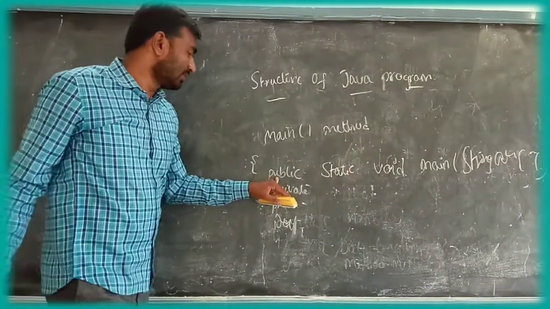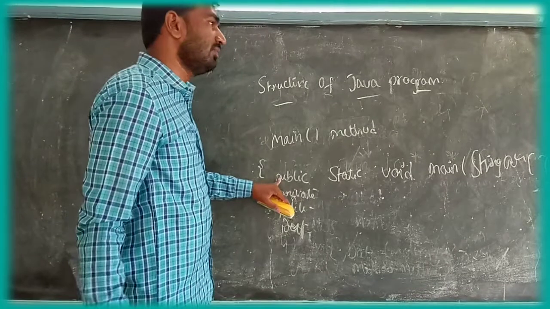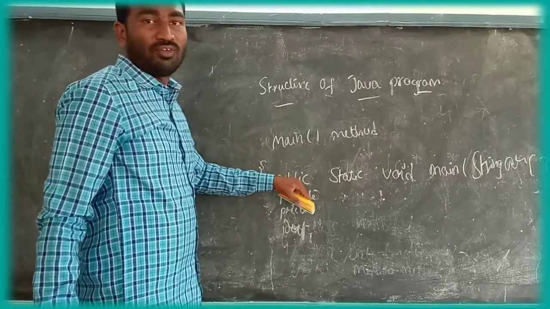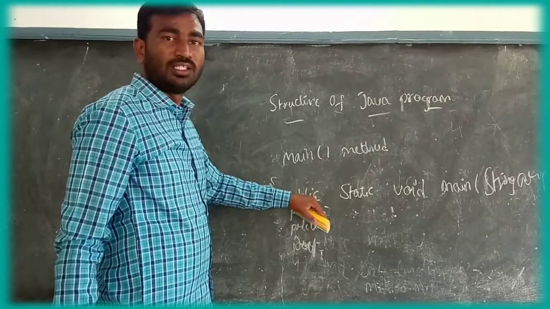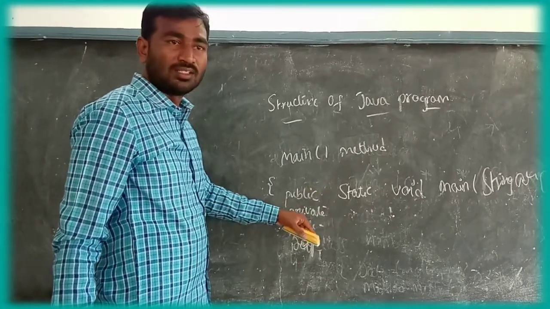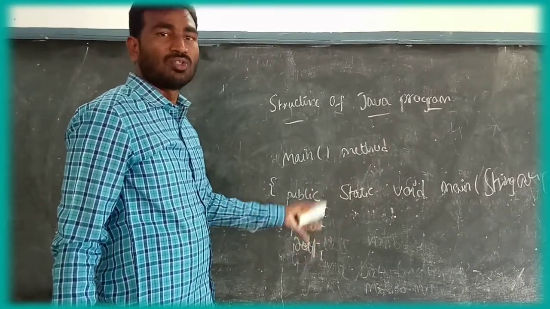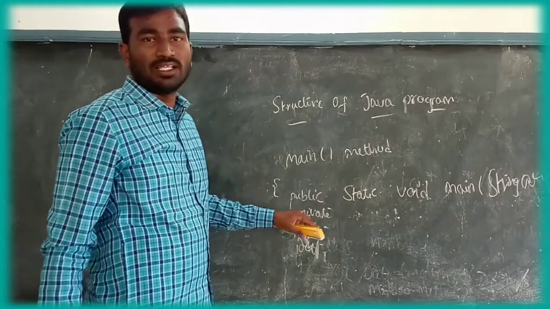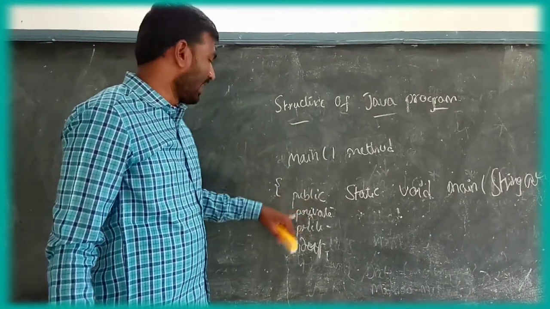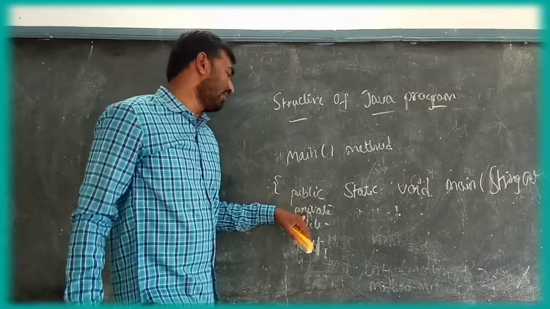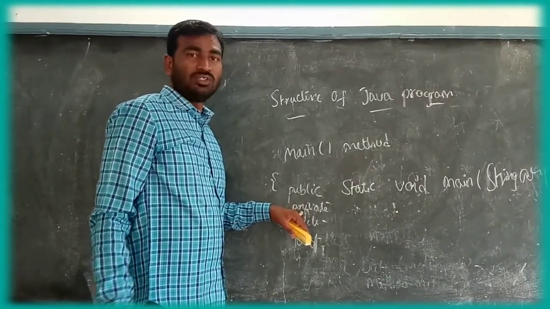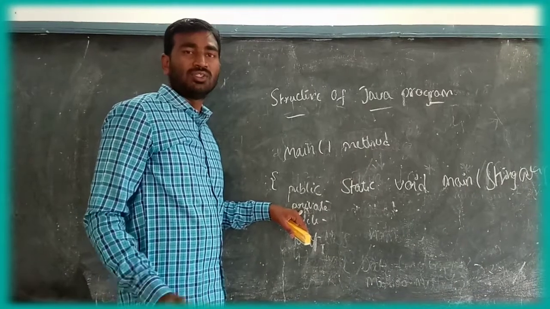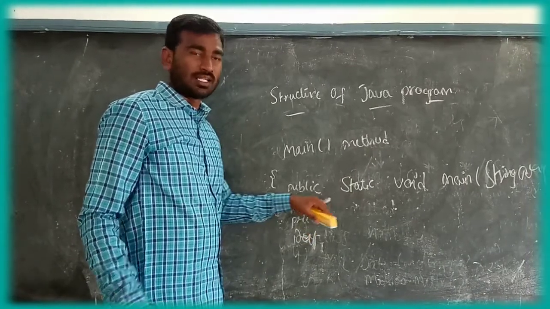Public means the level of access: the public access modifier can be used within the class, outside the class, within the package, and outside the package. The private access modifier can be used within the class; we cannot use it outside the class.